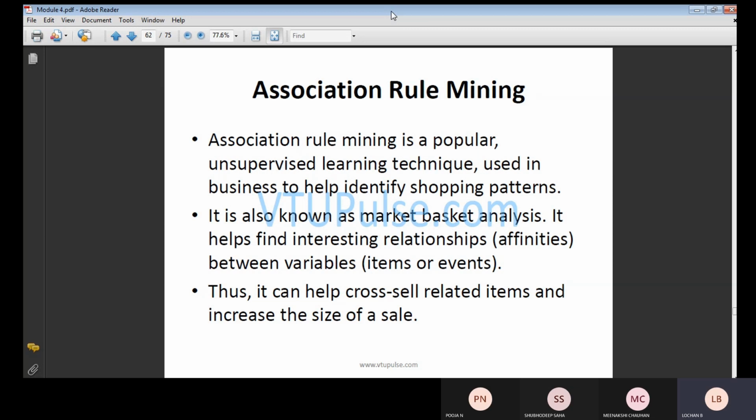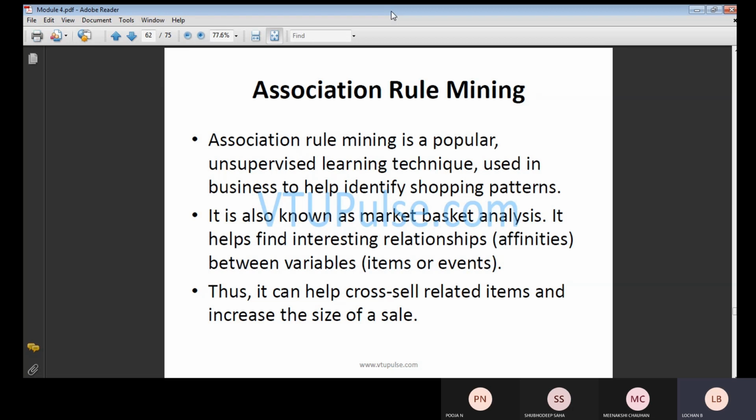The next topic we want to discuss is association rule mining. First you should know what association rule mining means. Association rule mining is an unsupervised learning technique. Generally, we use it for business purposes.